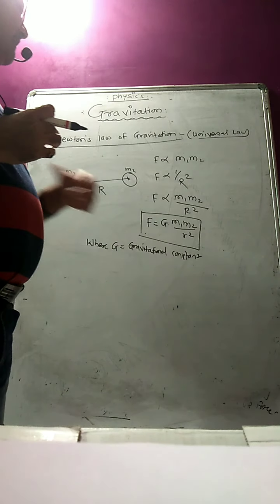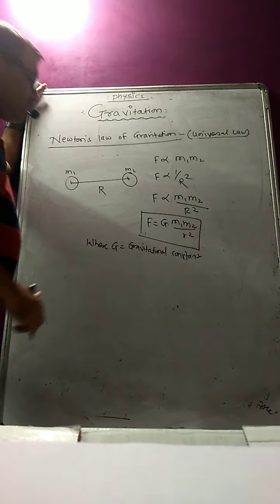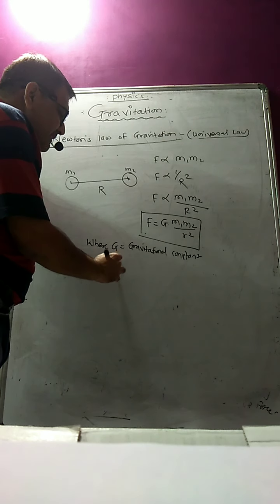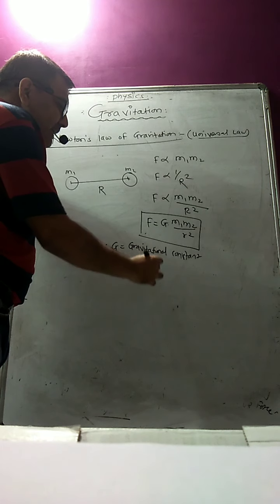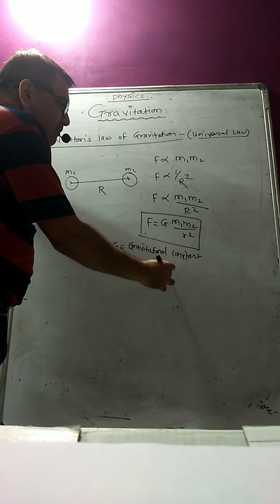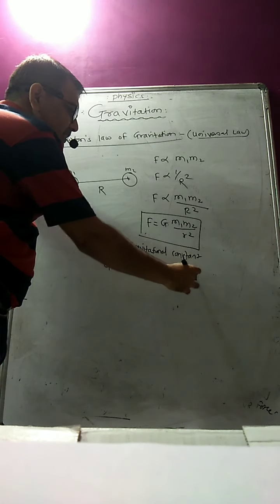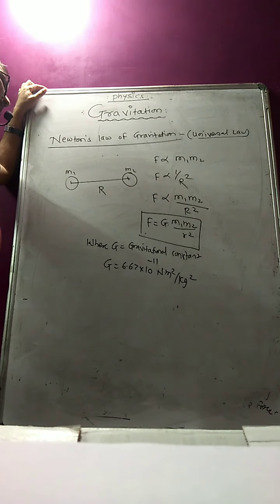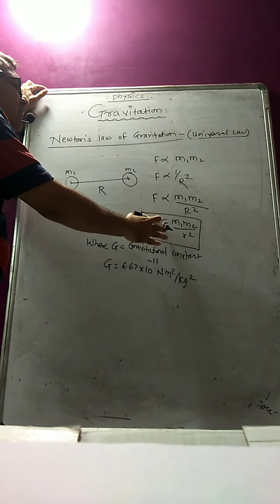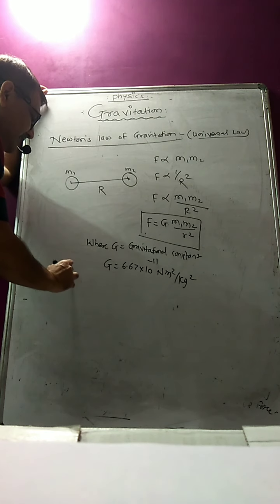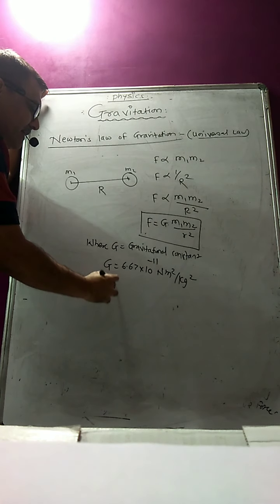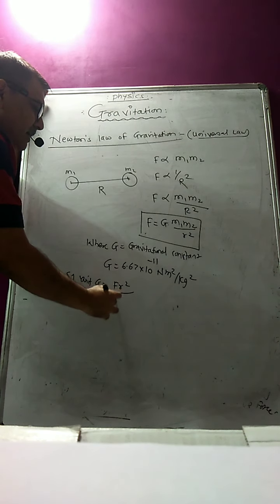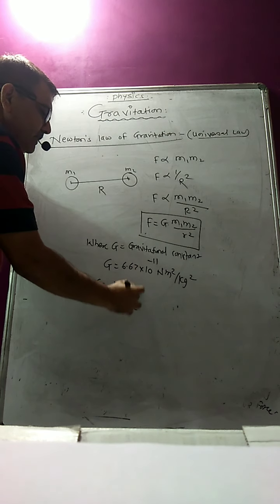So G is the gravitational constant here. What is the value of G? G is equal to 6.67 into 10 raised to minus 11 Newton meter square per kg square. Now sir, what will be the SI unit of G? The SI unit of G will be F into r square upon m1 into m2.